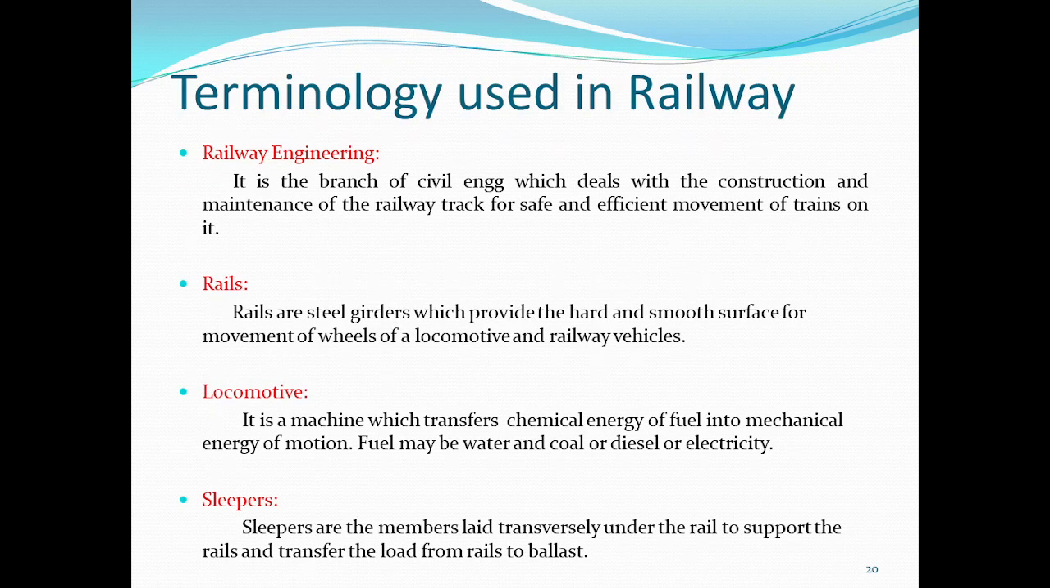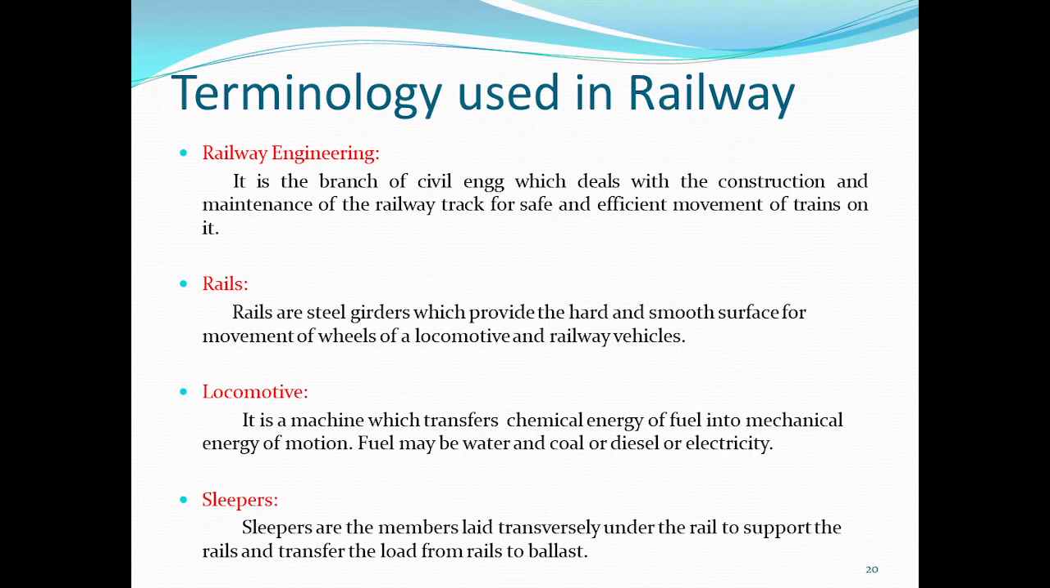Then the terminologies used in railways. The very first definition is railway engineering. It is the branch of civil engineering which deals with the construction and maintenance of railway track for the safe and efficient movement of trains on it. The second definition is rails. Rails are steel girders which provide a hard and smooth surface for the movement of the wheels of locomotives and railway vehicles.